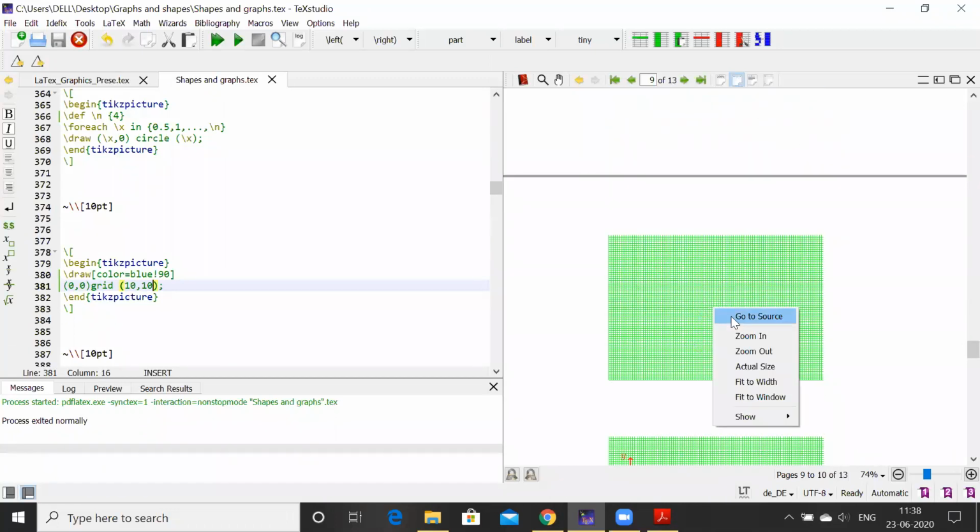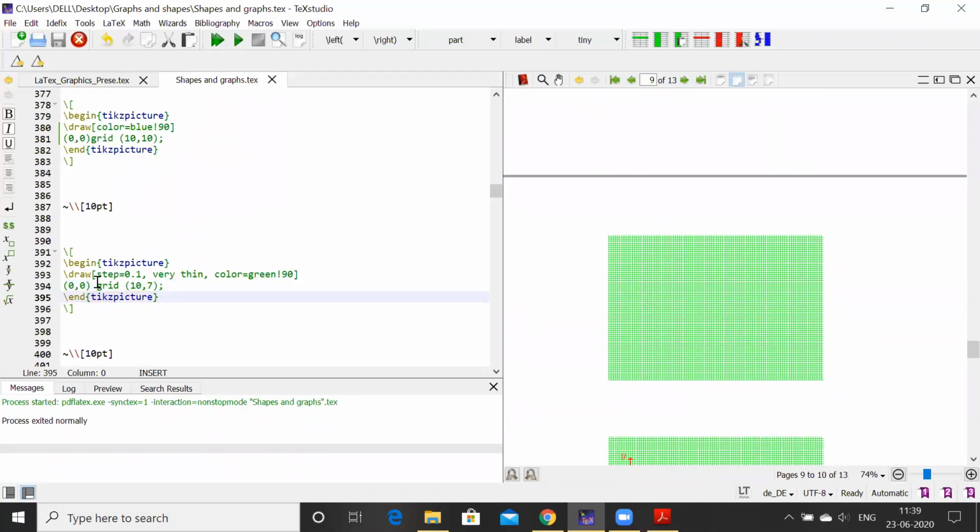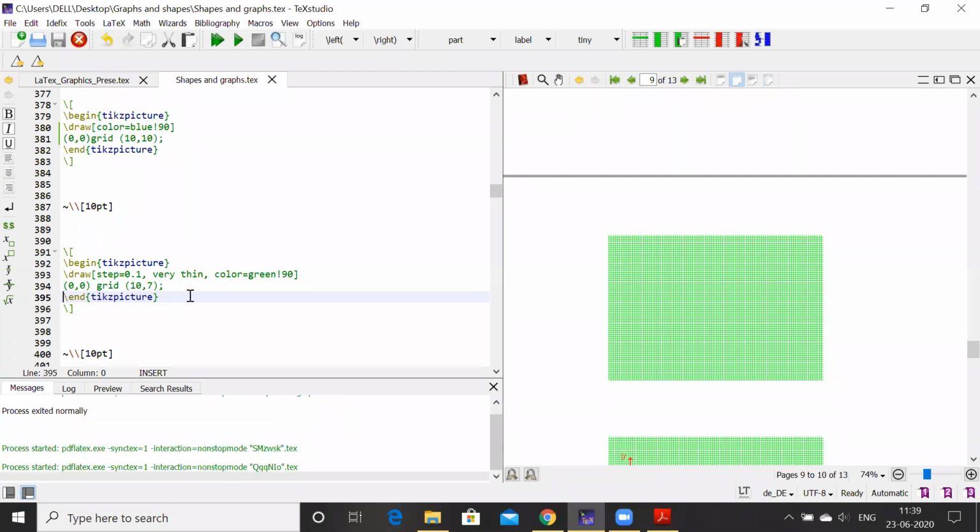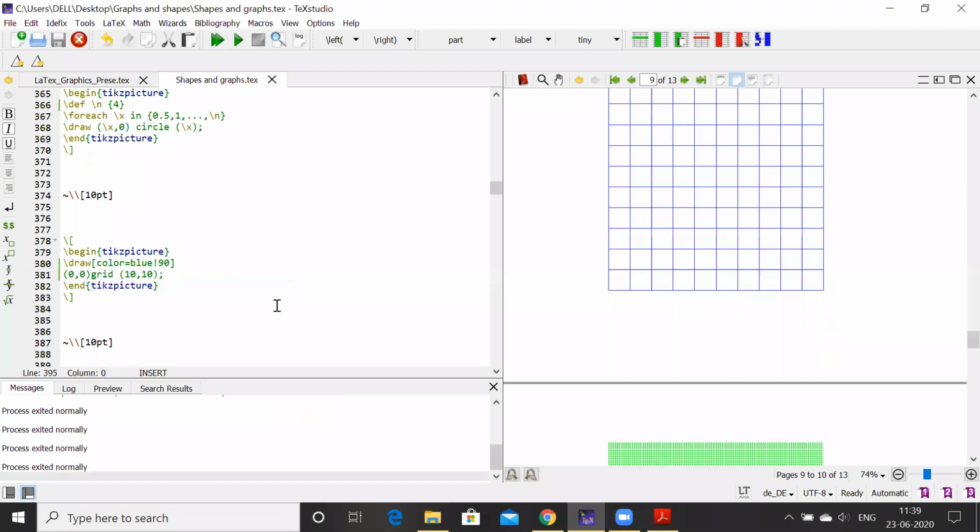For this, again, I have customized it here. You see, in the previous command I have used draw, just I have put the color blue, but here with the color blue, I have used the word very thin and then step size I have defined here, that is 0.1. By default, it will take step size as 1 centimeter, according to this LaTeX positioning.